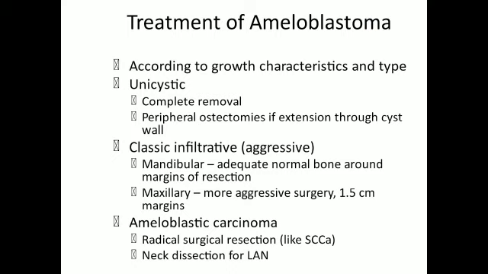For surgical management of ameloblastoma, there can be enucleation, Sepo procedure, resection. Resection consists of marginal resection, segmental resection, en bloc resection, and also hemimandibulectomy with condyle and hemimandibulectomy without condyle.